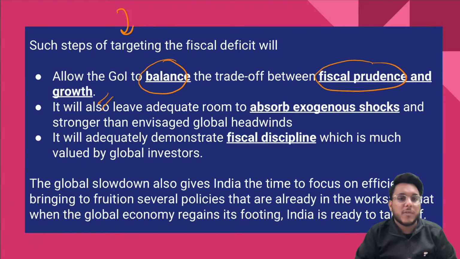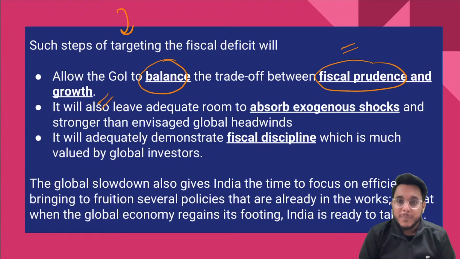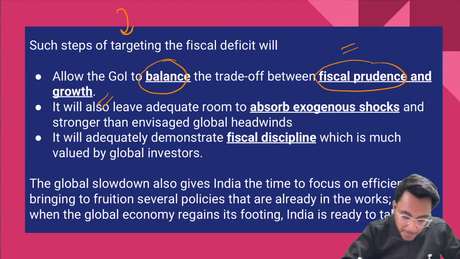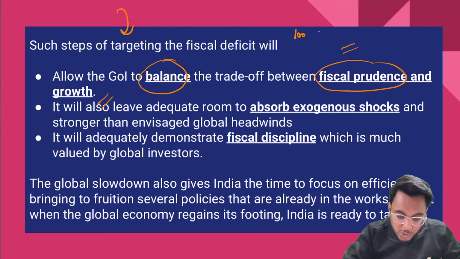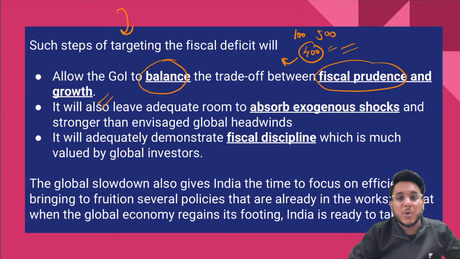Understand this: after the COVID-19 pandemic, the government was more focused on growth, and the fiscal deficit increased. Now we cannot go on endlessly like that, because when the fiscal deficit is increasing, when you are spending, you need to provide the money. Let me take one example. Suppose you got 100 rupees and you spend 500 rupees. How can you spend 400 rupees extra? You can do so only by taking a loan. When you take a loan, you need to pay interest on it, and in the long term it drains your finances.